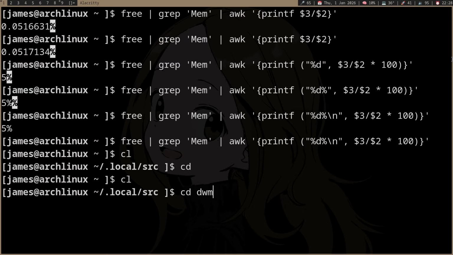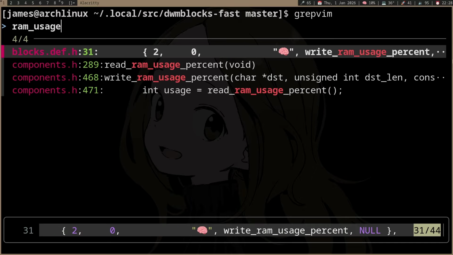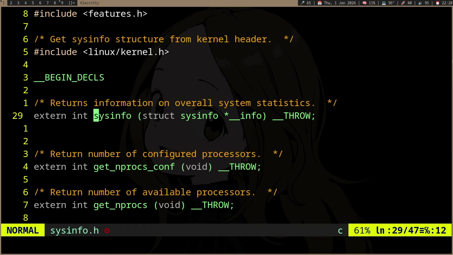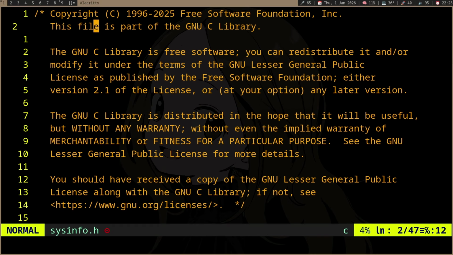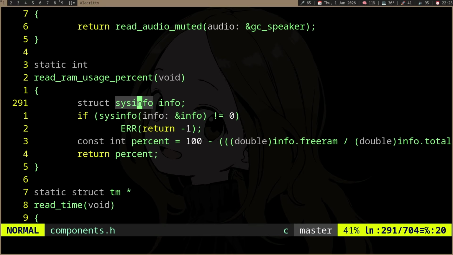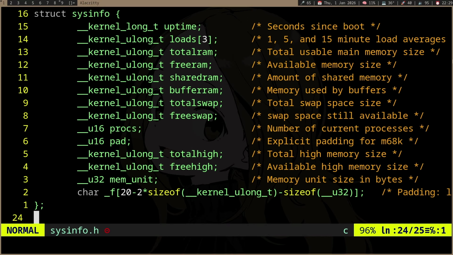So in my case, let's see here, RAM usage %. So in C is actually simpler because I'm using sysinfo here. This is specific to Linux. I'm not sure if you're supposed to do this. However, so for sysinfo, you can just do sysinfo, and then that will initialize the structure. And then inside this structure, you can see a lot of information here.